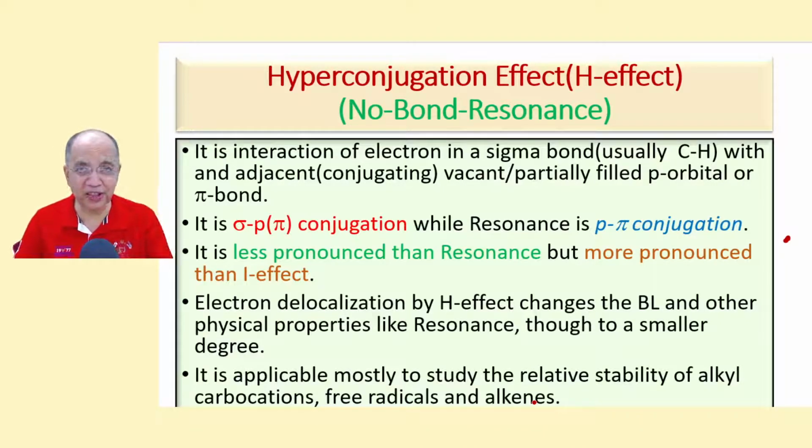For your level, only these three species, namely alkyl free radicals, alkyl carbocations, and the neutral alkene molecules. Their relative stabilities, bond length, and bond order are influenced by hyperconjugation like resonance.